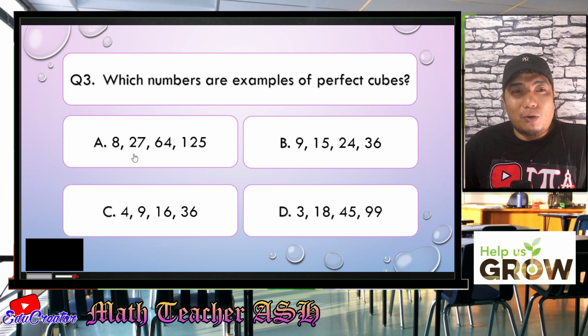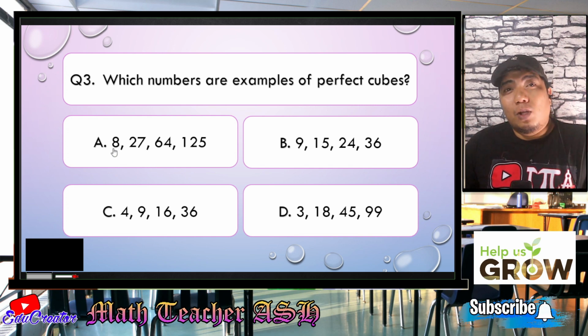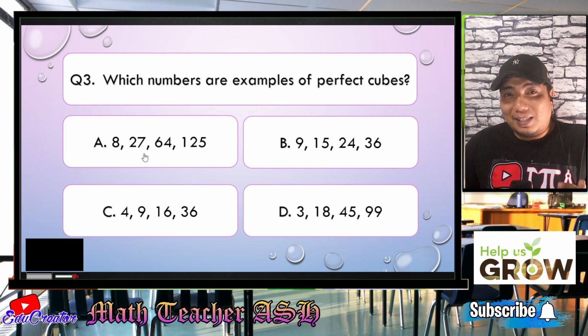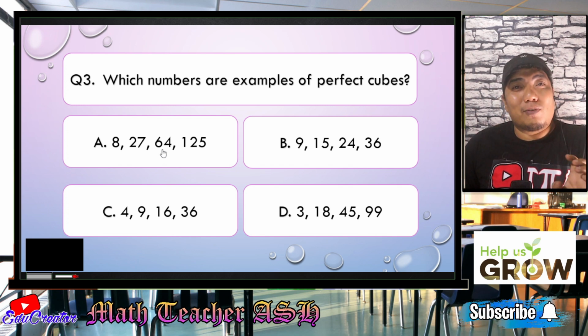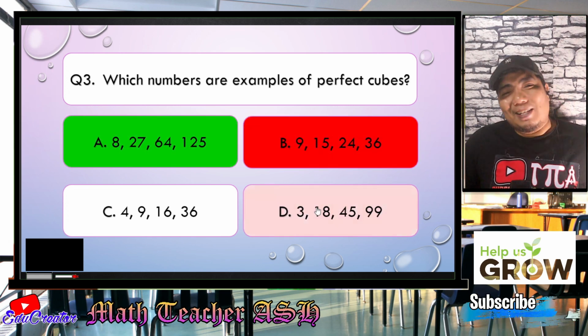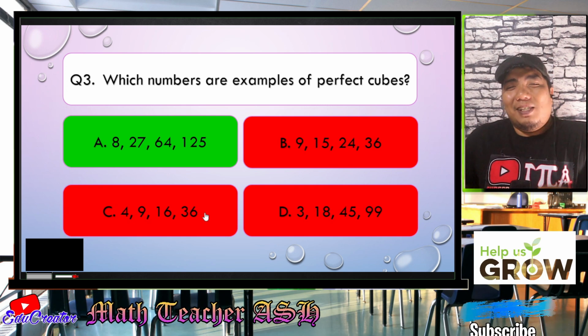Why is that so? Because 8 is from 2 times 2 times 2, 27 is from 3 times 3 times 3, 64 is from 4 times 4 times 4, and 125 is 5 times 5 times 5. So let's check our answers if we are correct. Easy, right? Very easy, my dear math learners.